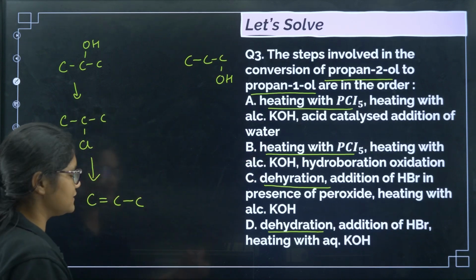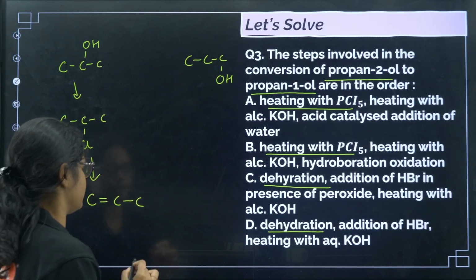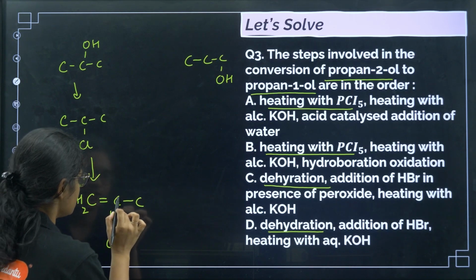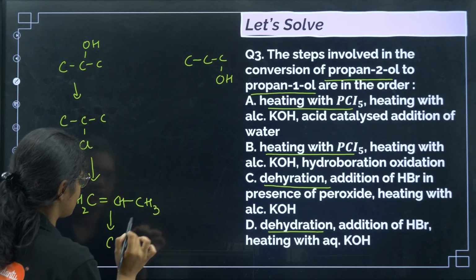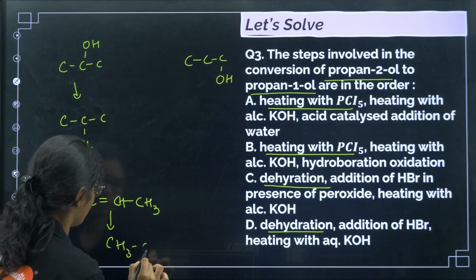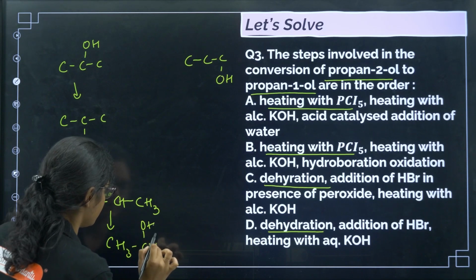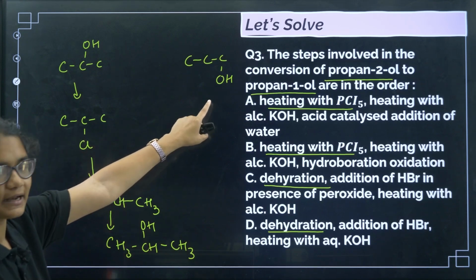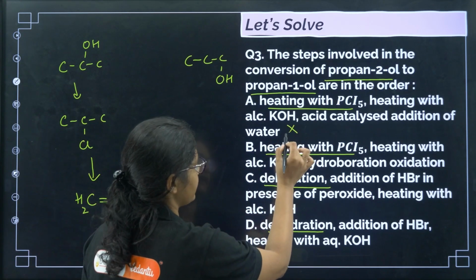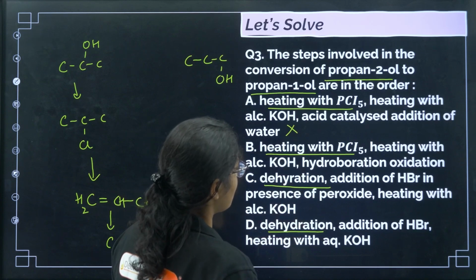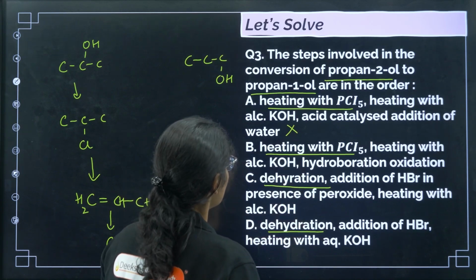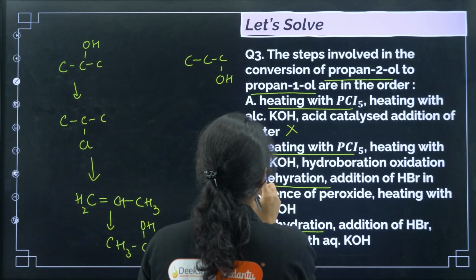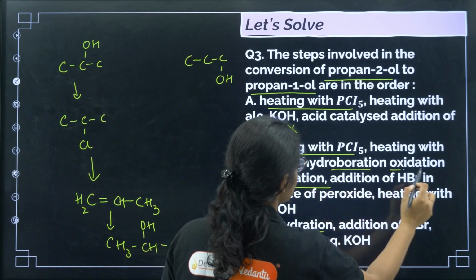If you do acid catalyzed addition of water, it follows Markovnikov's rule. So if I write the structure, this is CH2, CH, CH3. Acid catalyzed water will give me OH here, following Markovnikov's rule, right? So this is not the product that I want. So option A is incorrect. Next one we have heating with PCl5, heating with alcoholic KOH, hydroboration oxidation.